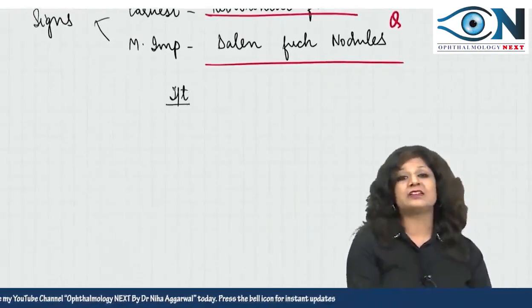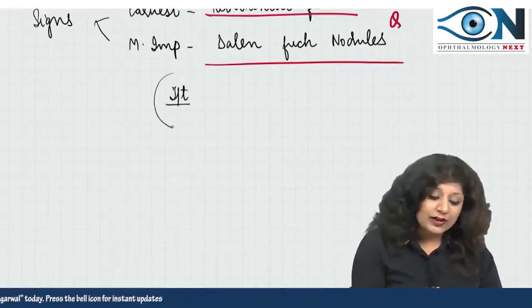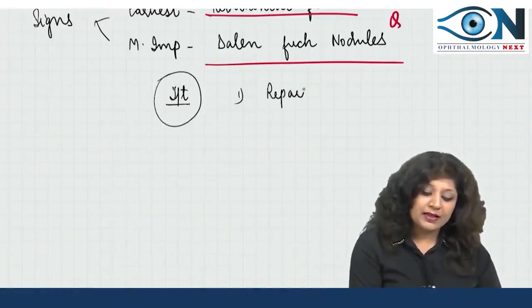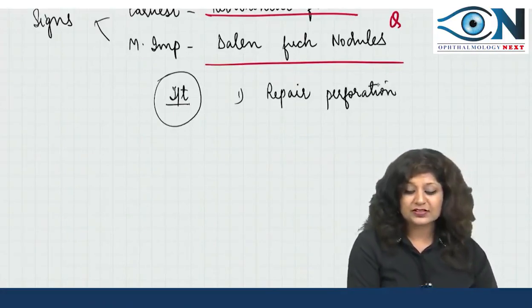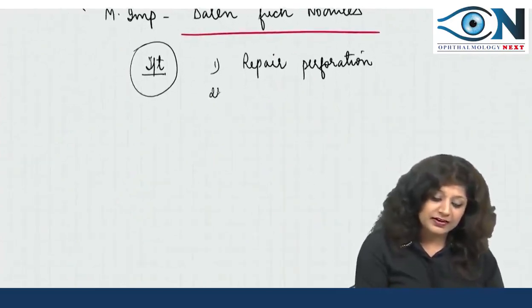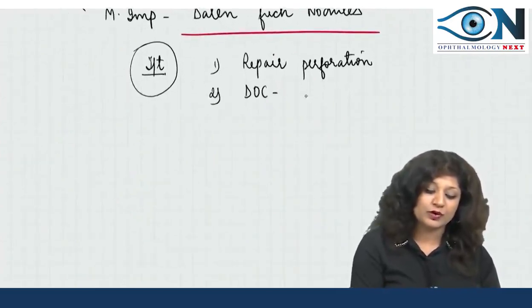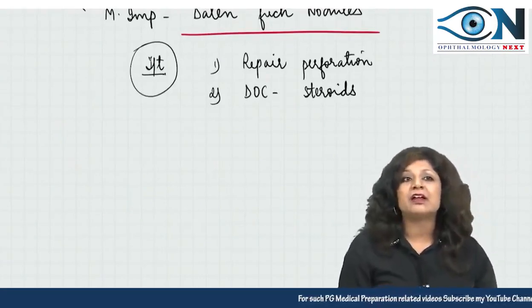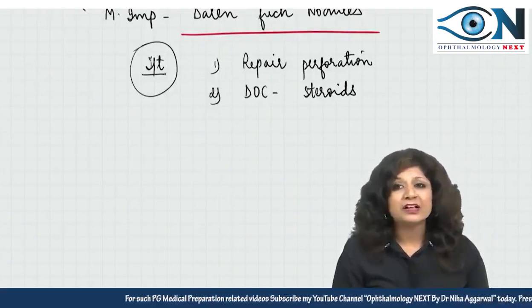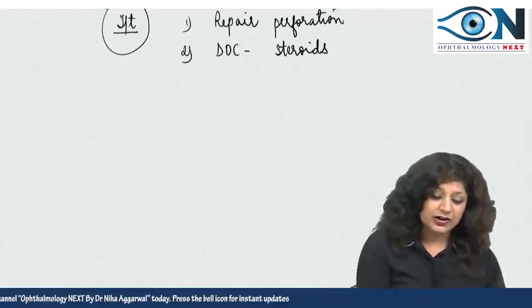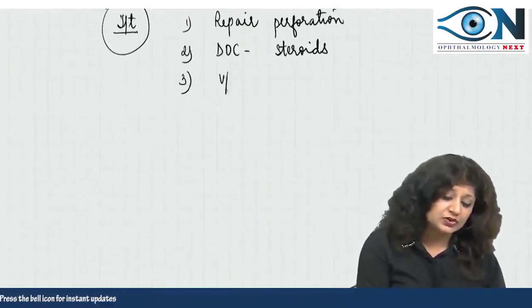Now, one of the most important things is the treatment. How to treat sympathetic ophthalmitis? First, you have to repair the perforation. Whenever there is perforation, that is always an emergency and you have to repair it at any cost. After you have repaired it, we can start with the drug of choice, steroids. Steroids are always contraindicated in cases of perforation, so don't ever give steroids till you have repaired the perforation. Then we can start with the steroids, and the third very important thing is visual acuity.